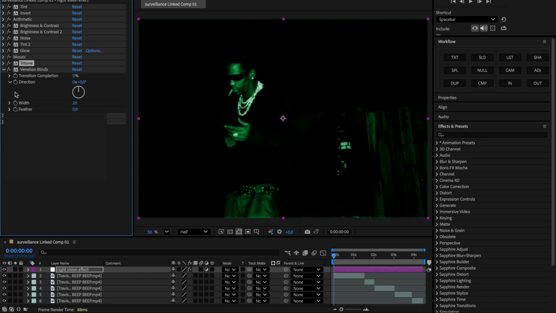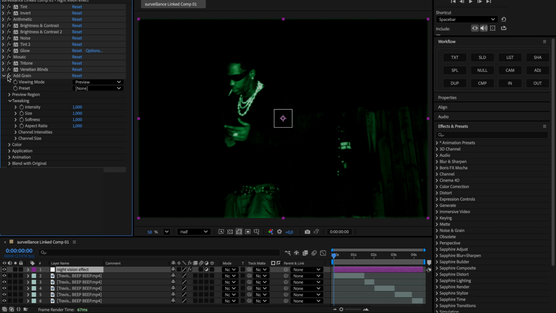And finally add Venetian blinds. Set transition completion to 10%, direction to 90 degrees, width to 8, feather to 1. This creates those thin scanning lines across the screen, which completes that classic night vision look.